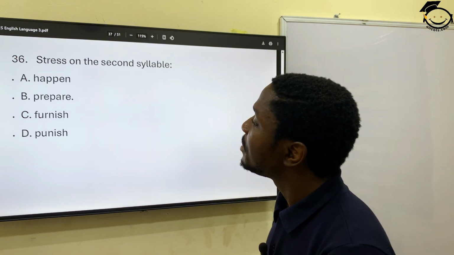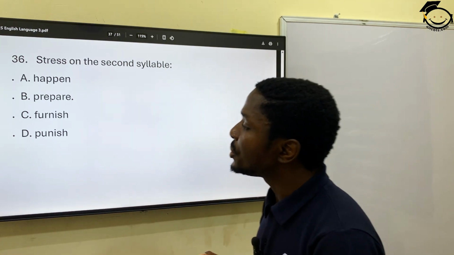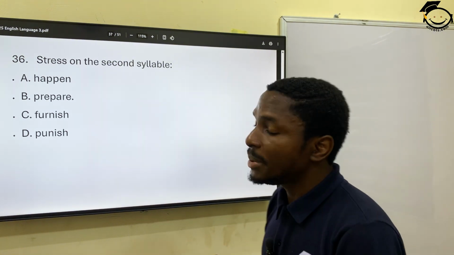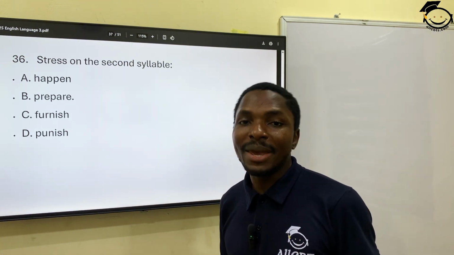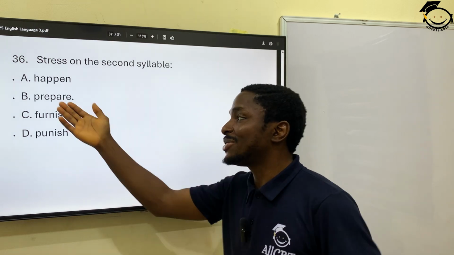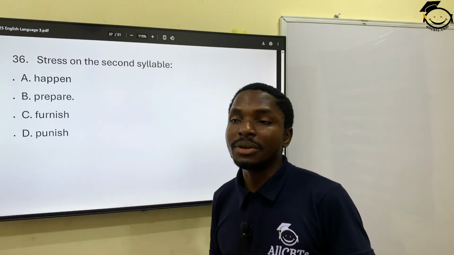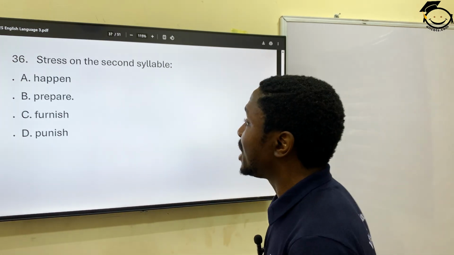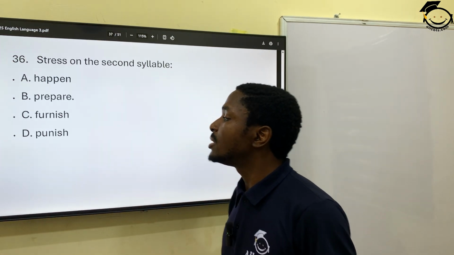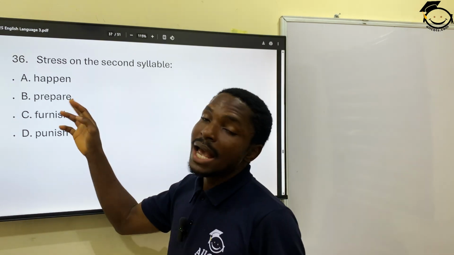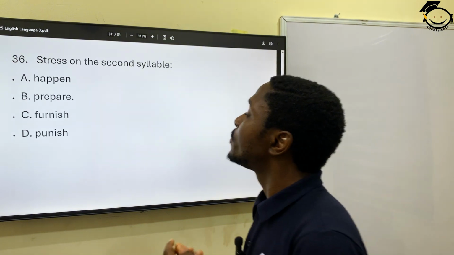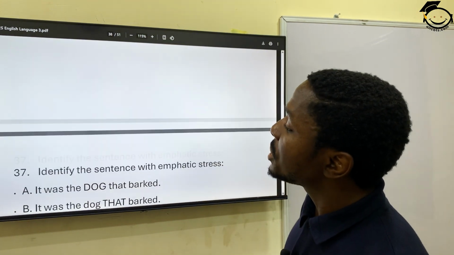36. Which of these words has the stress on the second syllable? Happen, prepare, furnish. Okay, prepare definitely has the stress on pair. Prepare, or prepare, as you like to call it. Then we have furnish. So B has the stress on the second syllable. B is the correct option.